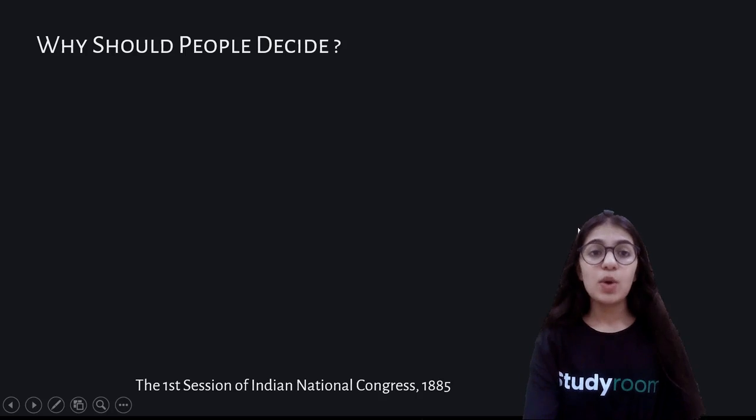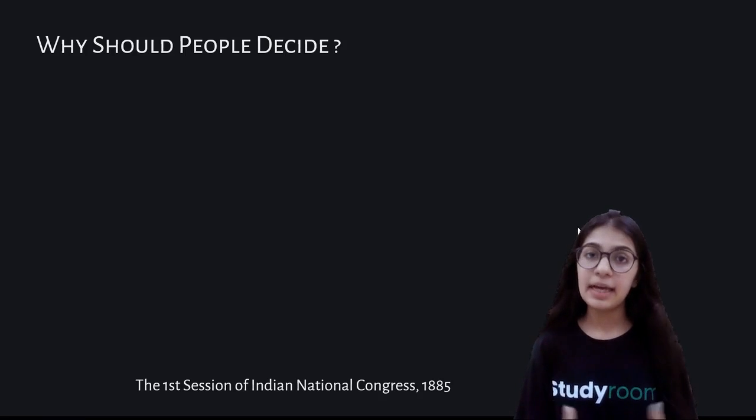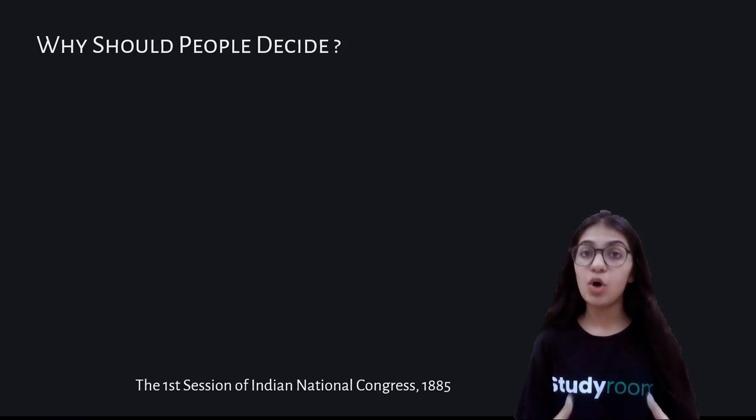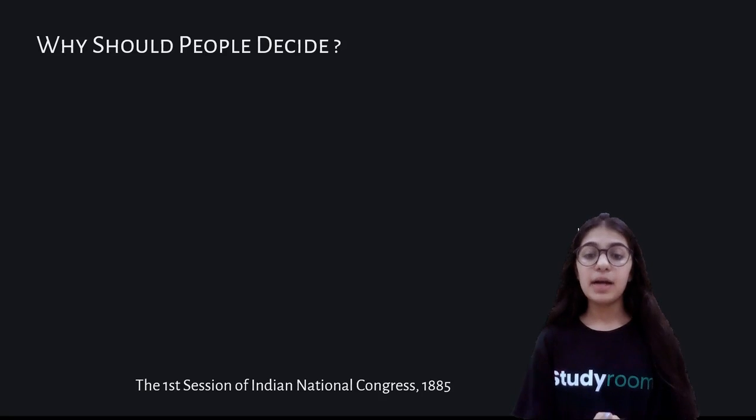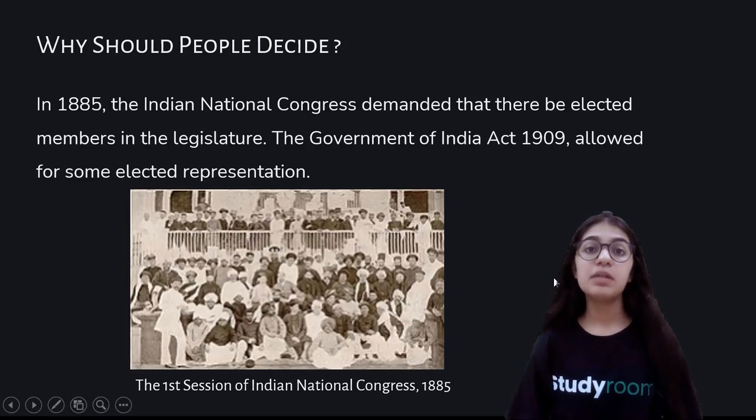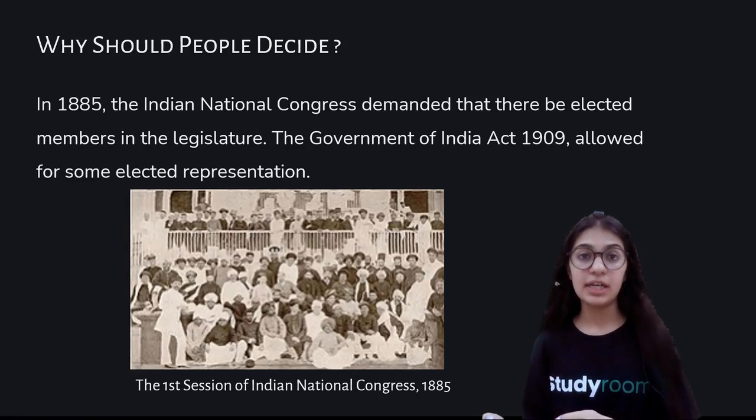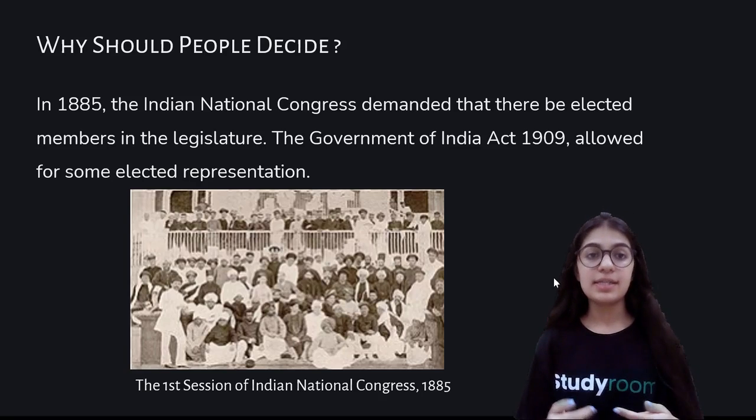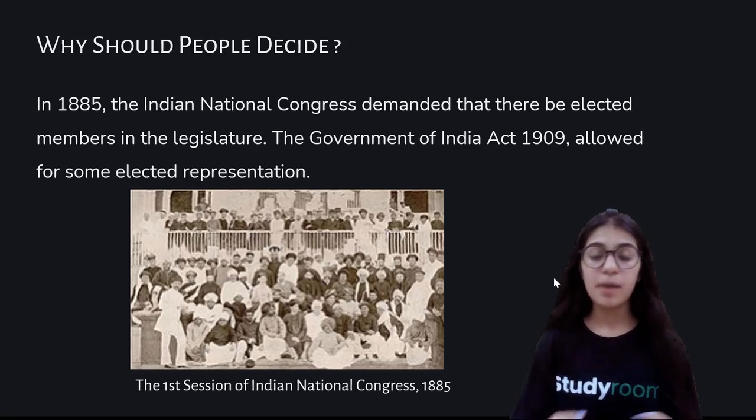In the previous slide, we learned what a parliament is, what the elected representatives are called and who make the laws, which are the MLAs or MPs. But in this slide, we will understand why people are given so much power that they get to choose who will make the laws of the country and who will not. Now let's understand why people should decide and why they are given so much power to decide.